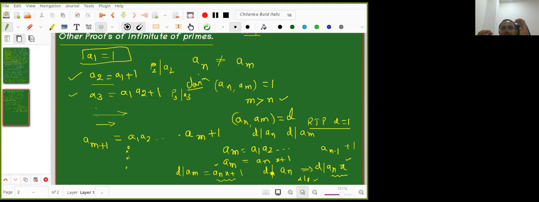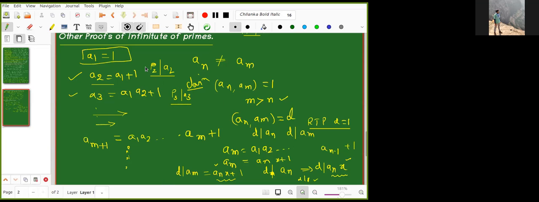I think Achala is clear that their GCD is 1, right, Achala? Yes, sir. So that much is known. We have infinite numbers, and if I take any two of them, their GCD is 1. That Achala knows. And by the fundamental theorem of arithmetic, every number can be written as a product of primes, so automatically it has a prime factor. So for A2, there exists some P2 that is prime, which divides A2, and similarly for A3 up to A(m+1).